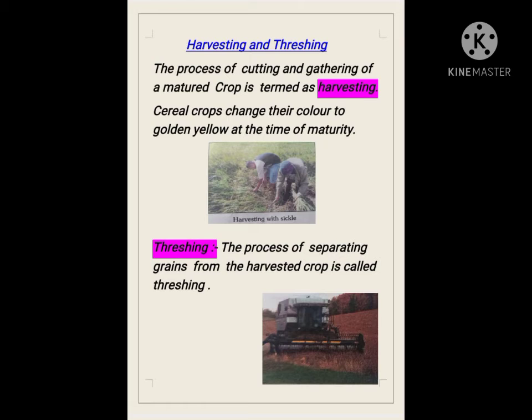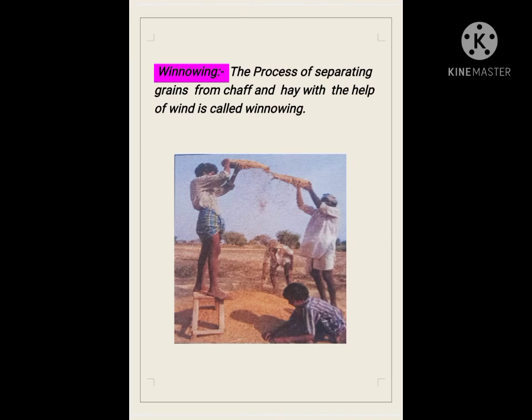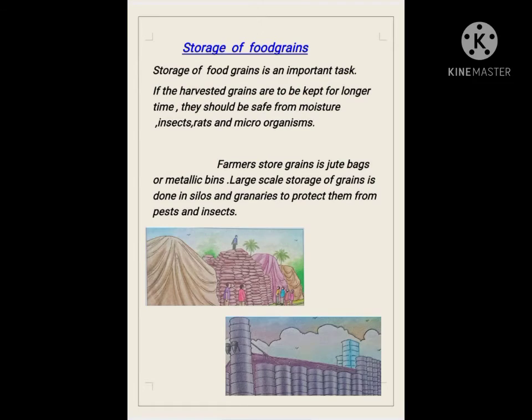Nowadays, crop harvesting is done by certain machines called combine or harvester. Winnowing: the process of separating grains from chaff and hay with the help of wind is called winnowing. Winnowing can also be done with a machine called a winnowing machine.